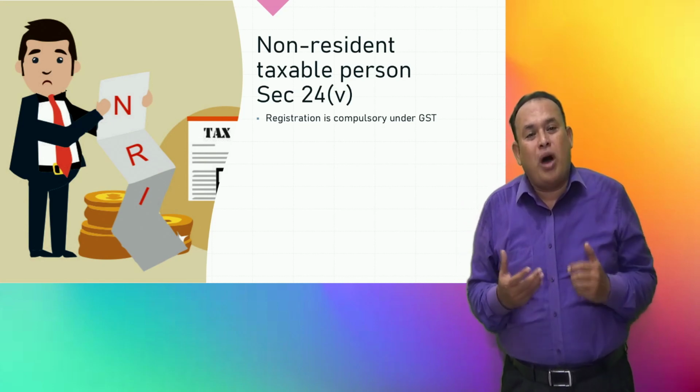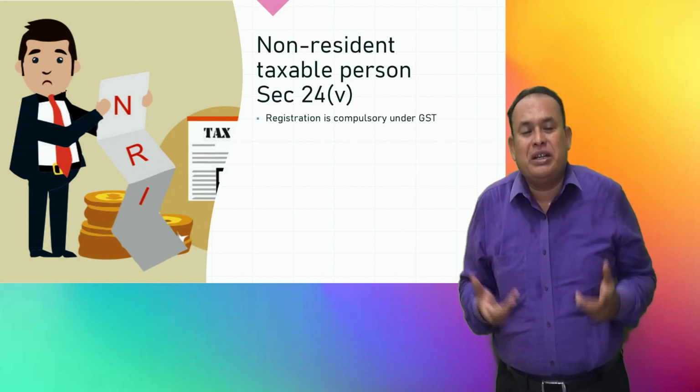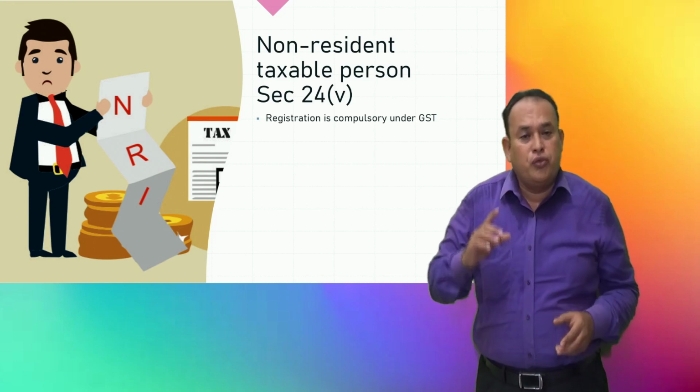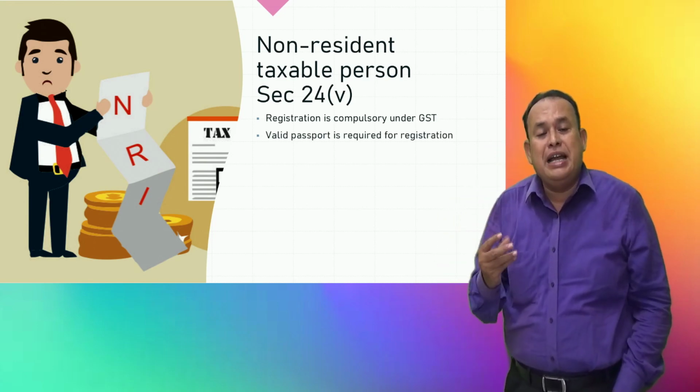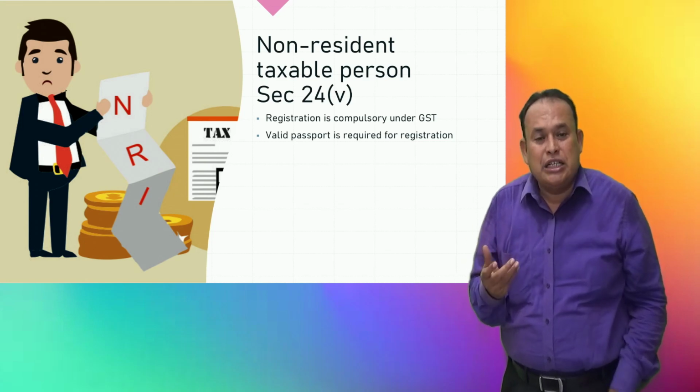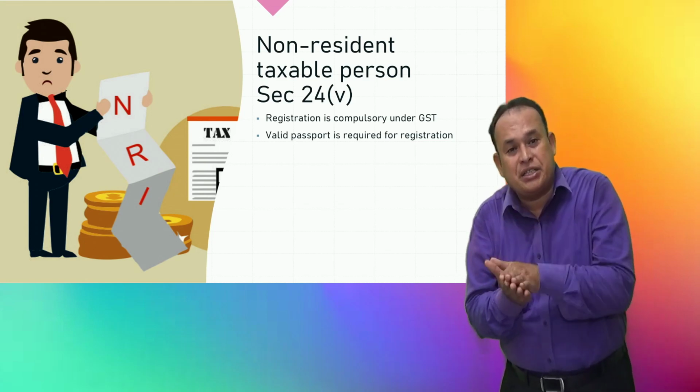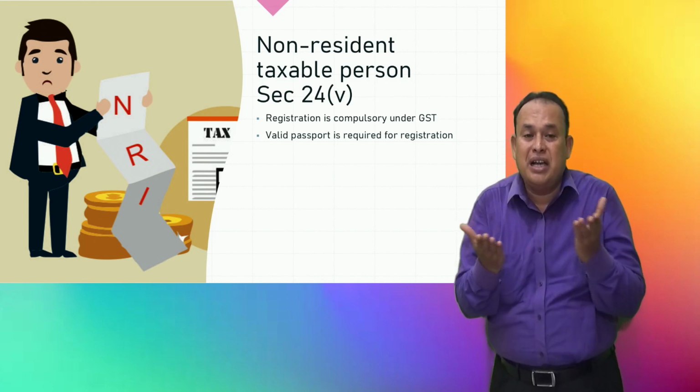Sir, what form should he apply for registration? For them, a valid passport is required to accompany the registration application.